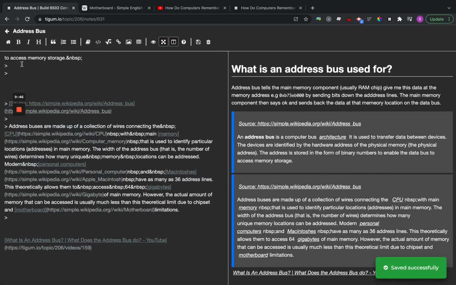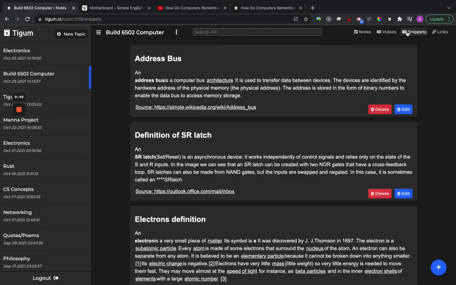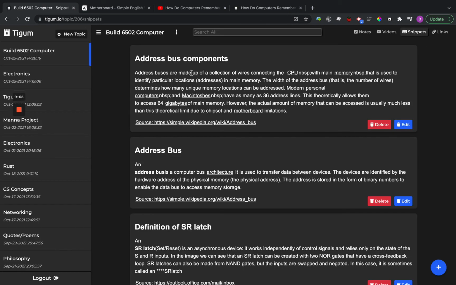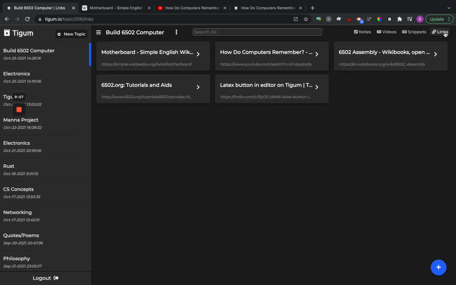And then you can see, if you just want to have a look at overall what's in your snippets, I think I need to refresh this. Yeah, that's address bus components. Oh, sorry, links. So there's the motherboard link as well.